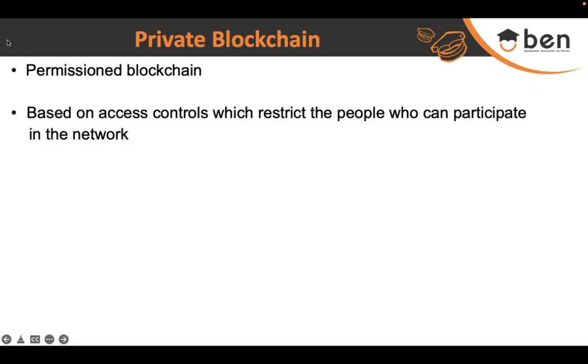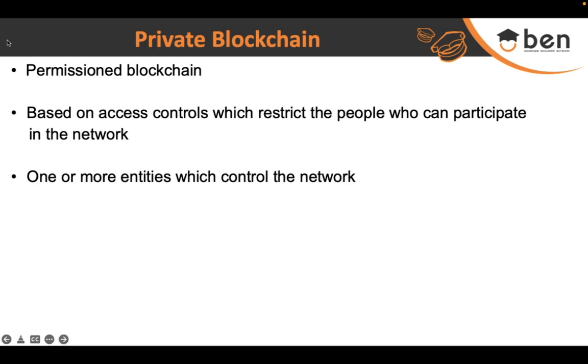As we've discussed, in a private blockchain special permissions are required, and access control lists are prepared, so that some people can read the data while some people can write and manipulate the data as well. It depends upon the kind of access you have, and depending upon that, you act on the network. One or more entities are responsible for controlling the network.